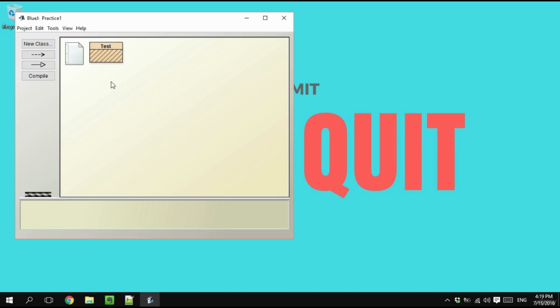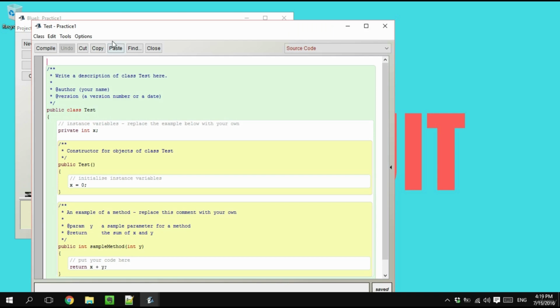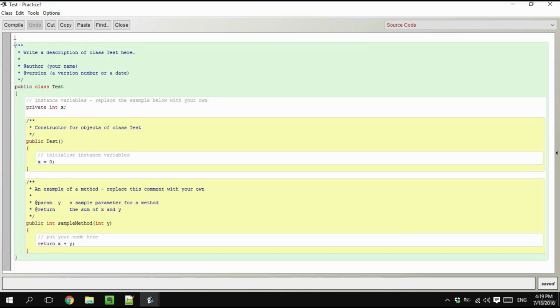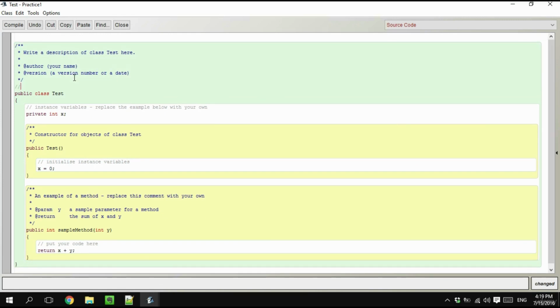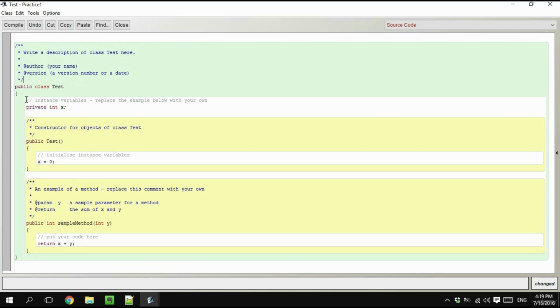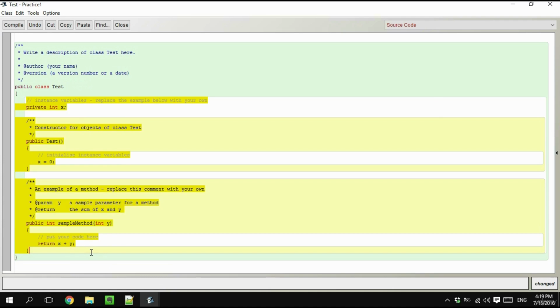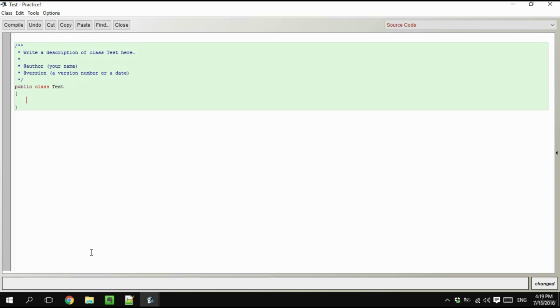Now if we go into it, we will see an example of the usual code structures that a class contains. These are the opening notes. In order to write notes of your own, you just need to add a forward slash and asterisk and close it like so, or simply do a double forward slash and write your comment. Comments are essential to explain your code to yourself and to others. Let's delete the code our class came with between the curly braces, as we want to write our own.